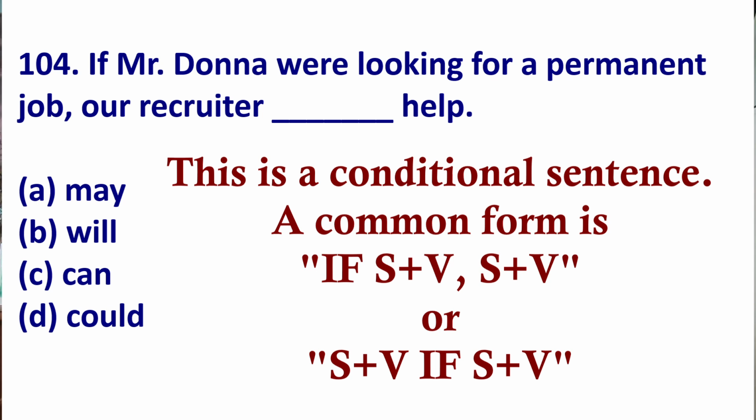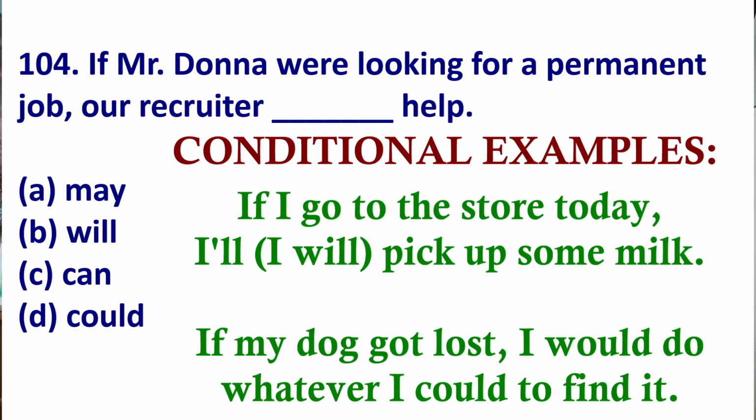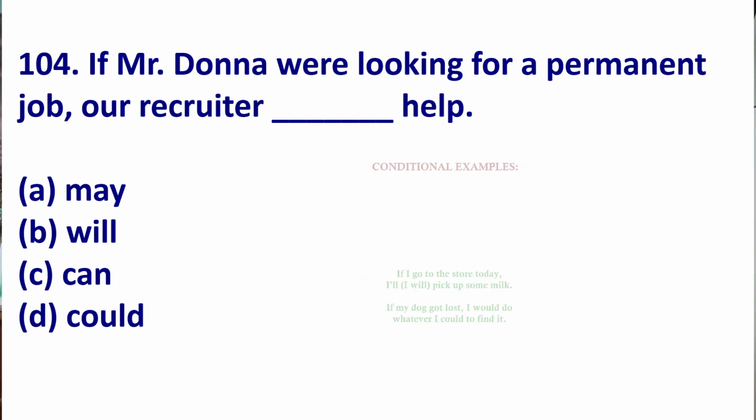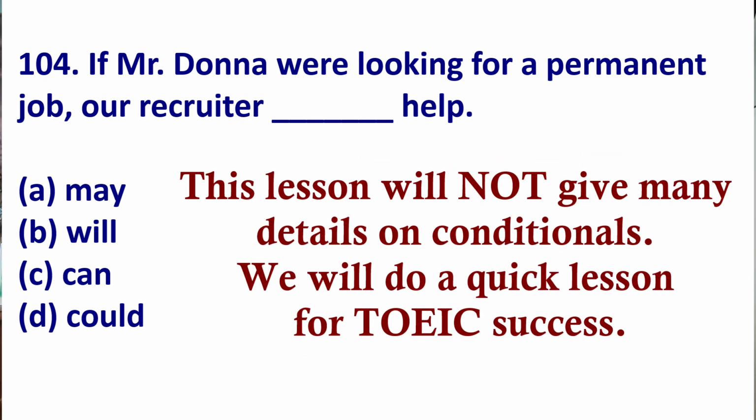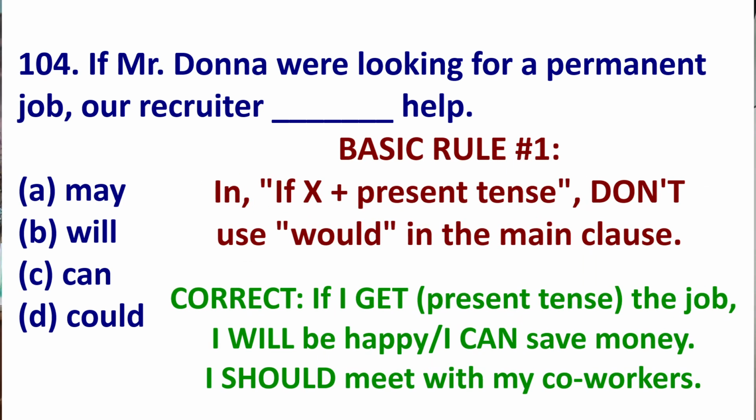An example of a conditional form is: if subject verb, comma, subject verb, or subject verb if subject verb. Let's look at a couple examples. If I go to the store today, I will pick up some milk. That's an example one. If my dog were lost, I would do whatever I could to find him. So today, with this lesson, we don't have time for a full conditional lesson, but here are the basic rules. If you have